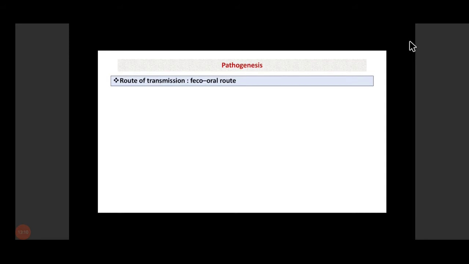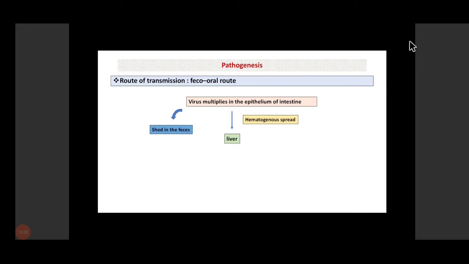So if we see the pathogenesis, the route of transmission, as I told you, is fecal-oral route transmission. The virus will enter through the oral route, reach the epithelium and multiply in the epithelium of the intestine. Then through hematogenous spread, it will go into the liver, and meanwhile it will also be shed in the feces. Okay, so in the liver, the virus will multiply, cause inflammation and produce certain symptoms such as jaundice.